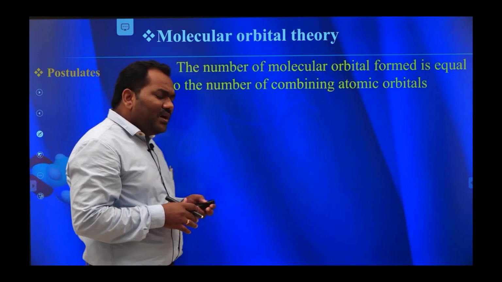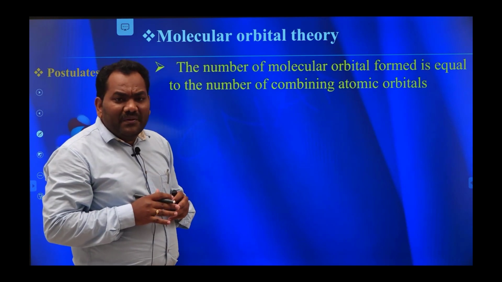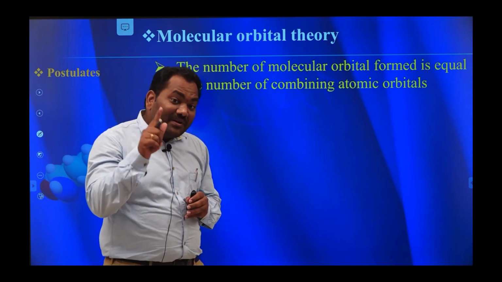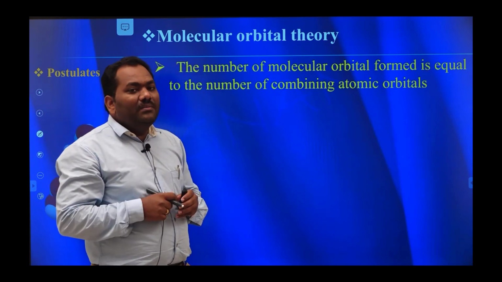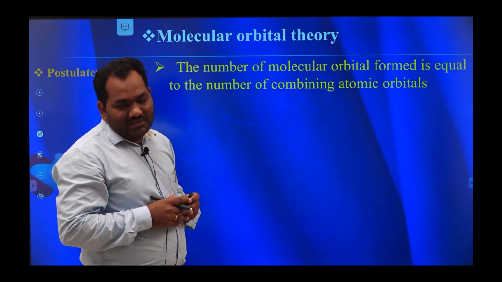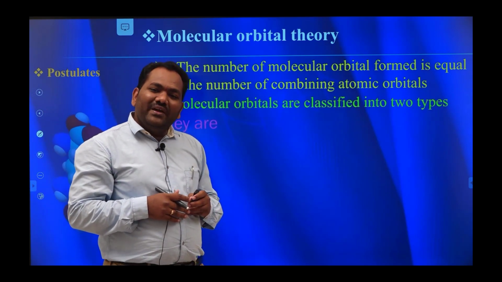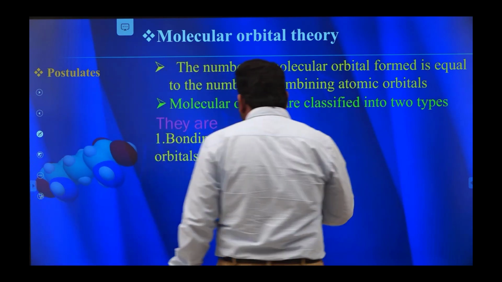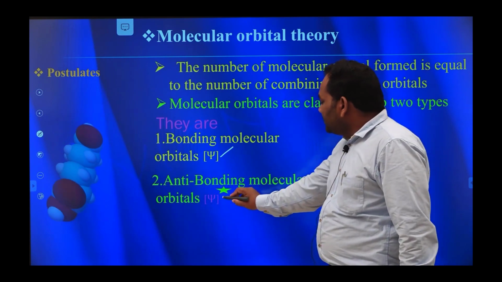The next one is: the number of molecular orbitals formed is equal to the number of atomic orbitals combined. If n number of atomic orbitals are involved, they form n number of molecular orbitals. These molecular orbitals are classified into two types: bonding molecular orbitals and anti-bonding molecular orbitals.